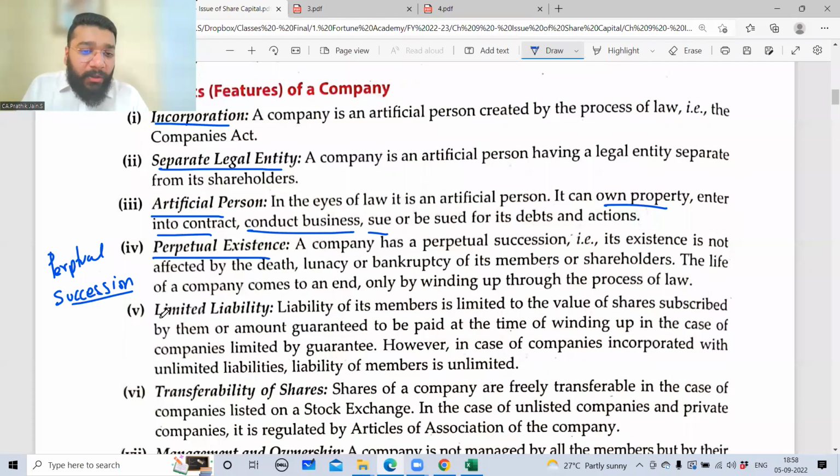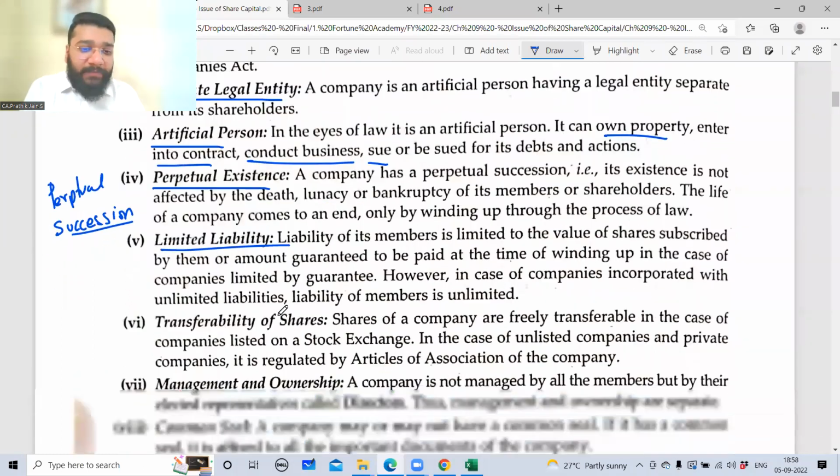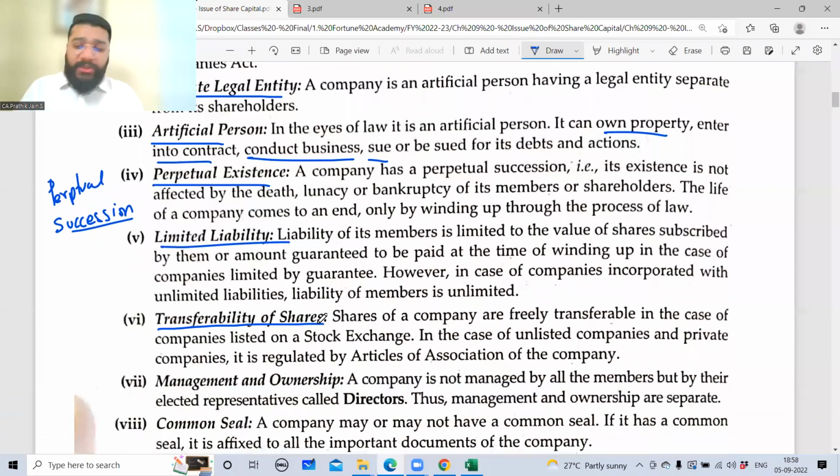Next is the limited liability concept. I'll be discussing this in detail. Though I've discussed it in short in the previous class, I'll be discussing it in detail in the upcoming class. Then comes the transferability of the shares.